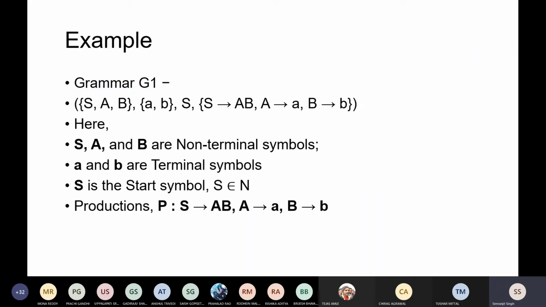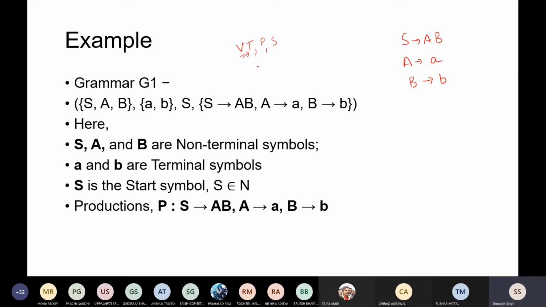This is an example of a grammar that is already established here. S tends to AB, A tends to small a, and B tends to small b. Okay, so is this a grammar? How can I identify it? I can identify it by V, T, P, and S. If all these things are there, you can say that this is a grammar.